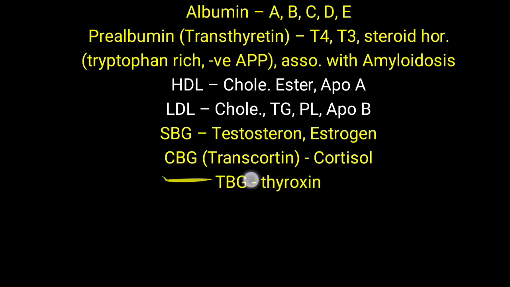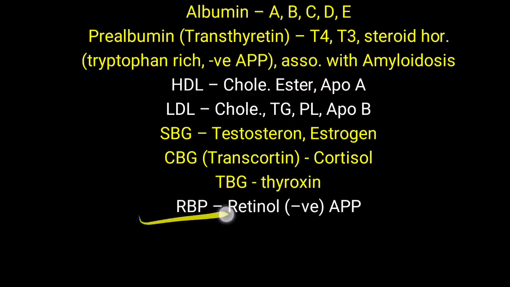One more is TBG, simply thyroxine binding globulin. Whatever molecule they transport, these binding globulins are globulin in nature, so this name is given. Here you have to remember that most of these proteins are synthesized inside the liver.